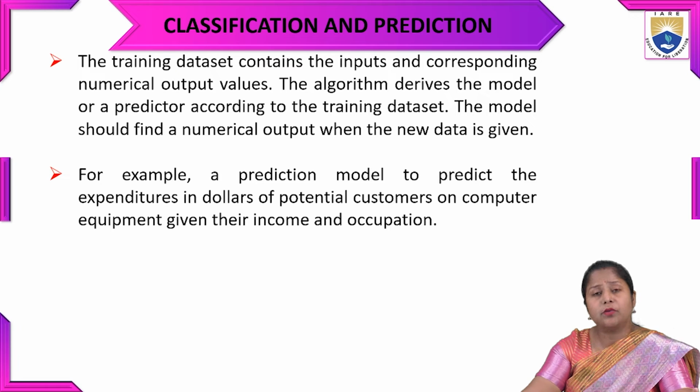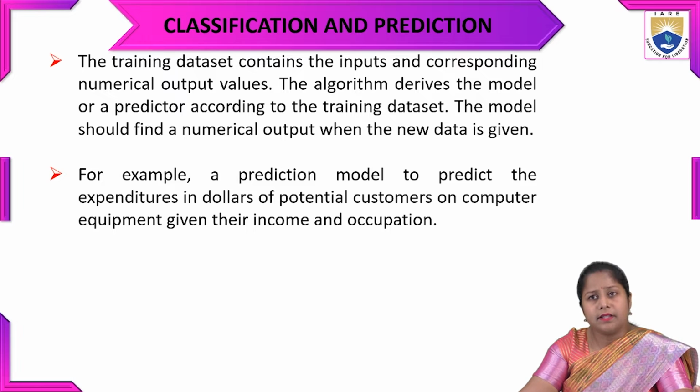The algorithm derives the model, which we can call a predictor, according to the data we give the model to learn from. The model should find a numerical output when new data is given. So we give the test data on the basis of the training data.